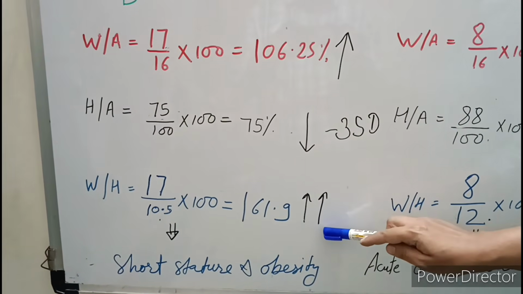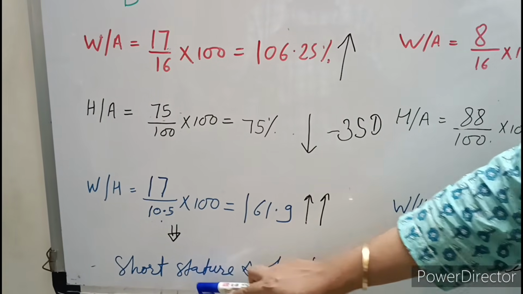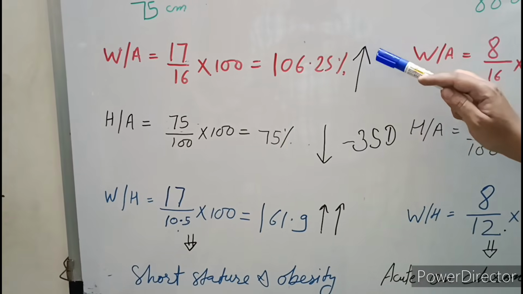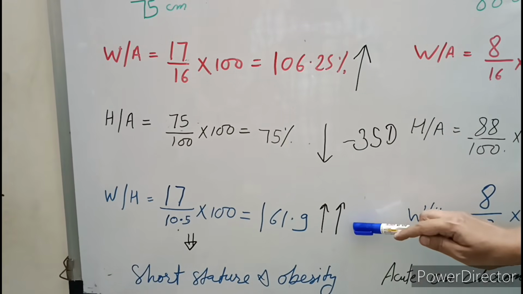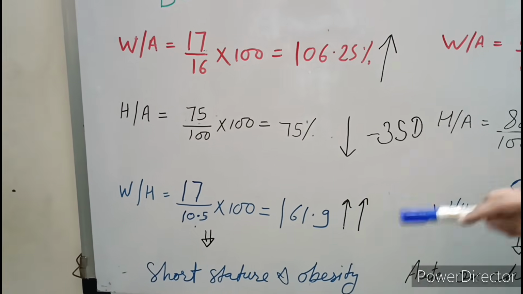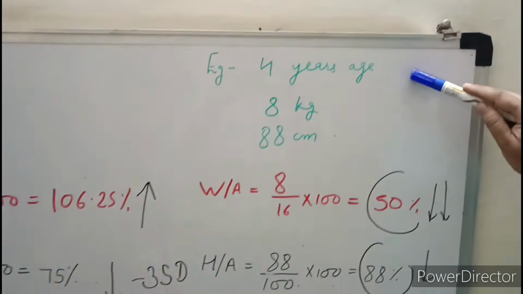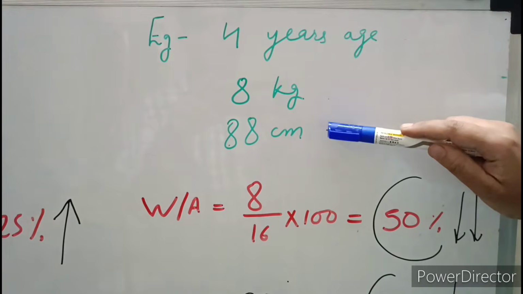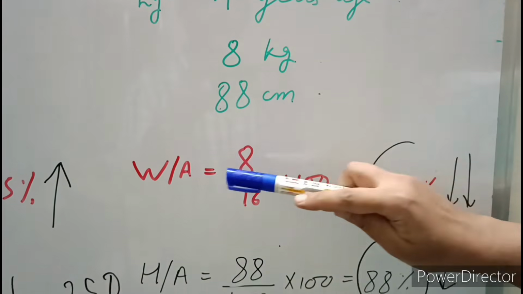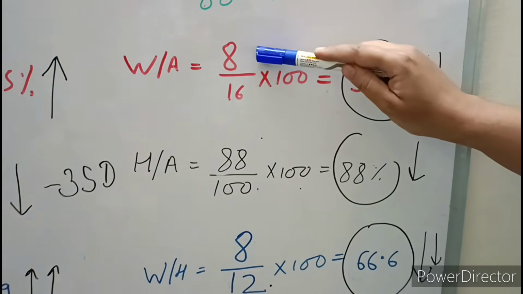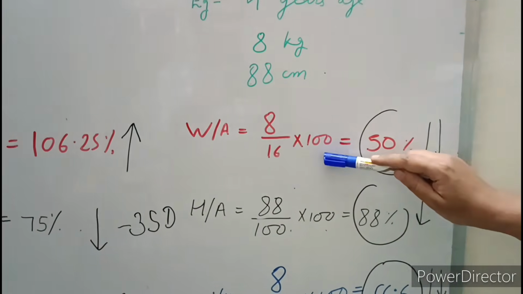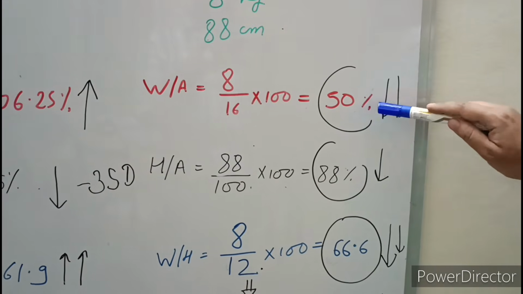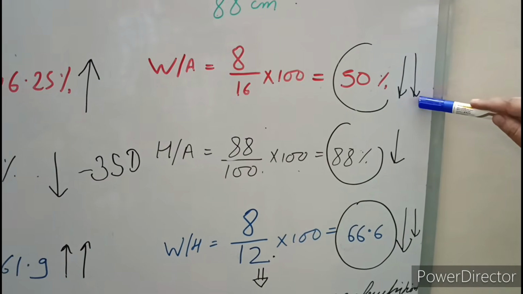So patient is having short stature with obesity, because height is decreased while the weight for age and weight for height are both increased. Now this is another example: 4 years age, weight is 8 kilogram, height is 88 centimeter. So weight for age, patient weight 8 divided by expected weight into 100, it is 50%. It is significantly decreased.